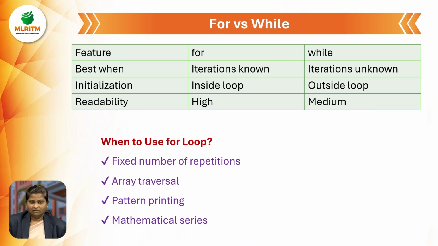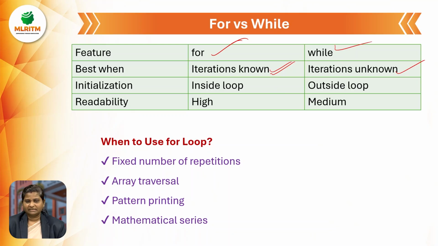Okay, now the simple differentiation between for loop and while loop. The for loop is best when we know the iteration, when we know how many iterations we have to perform.